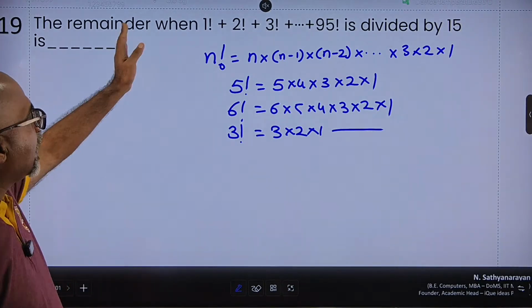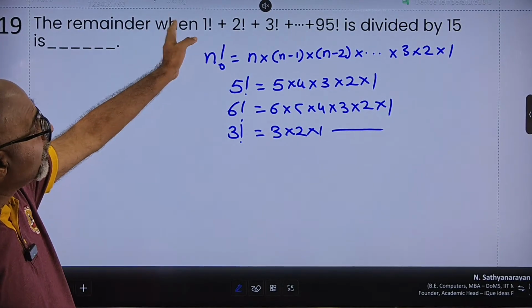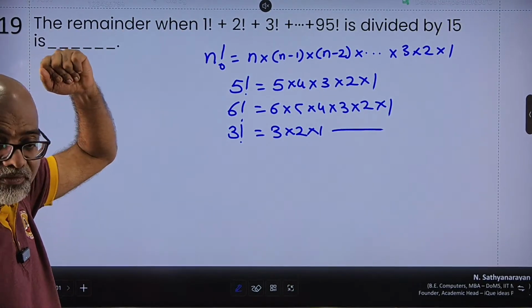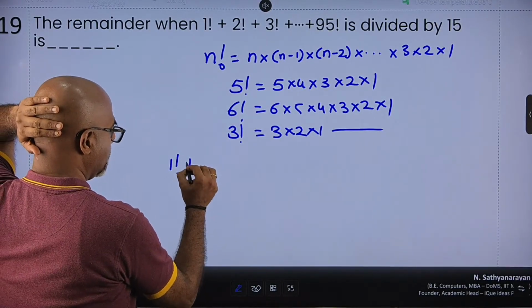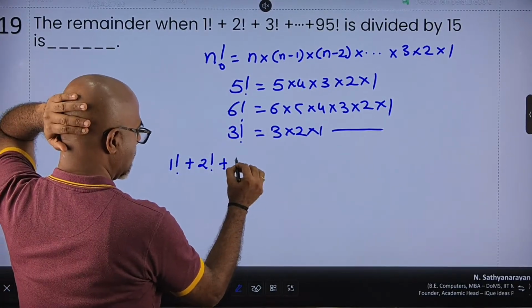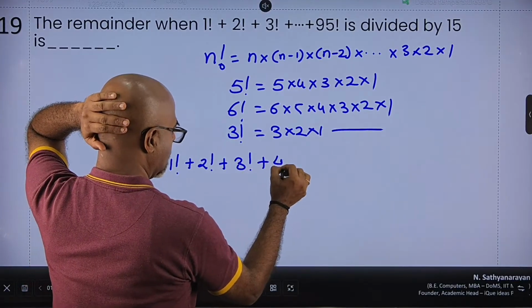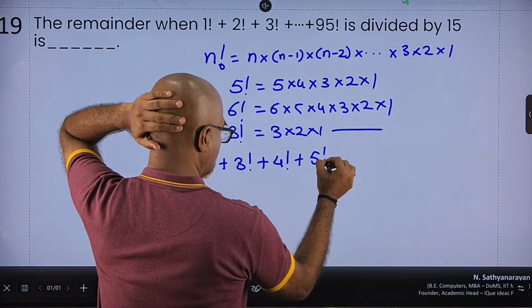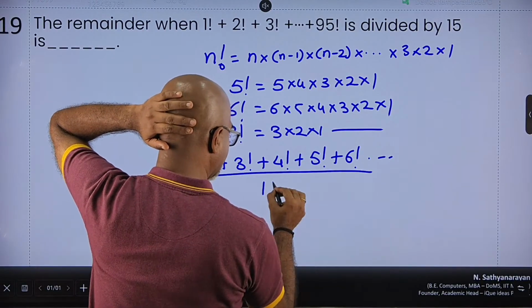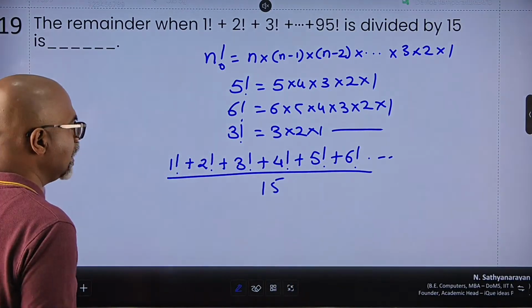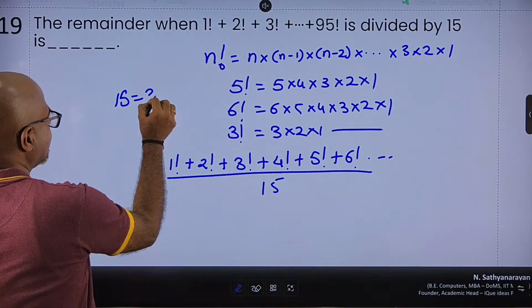So I'm adding all the factorials from 1 till 95 and I have to divide by 15. So 1 factorial plus 2 factorial plus 3 factorial plus 4 factorial plus 5 factorial and so on, the entire thing divided by 15. 15 is nothing but 3 into 5.